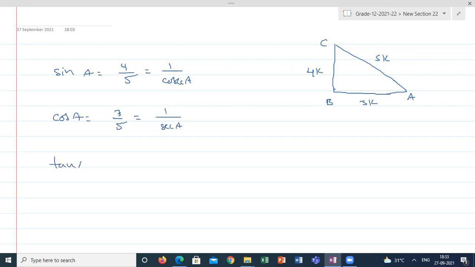Tan A is equal to opposite by adjacent, which is nothing but 1 by cot A. So from here you can write again, because you want to mention separate ratios. Cosecant A is the reciprocal of sine, 5 by 4. Secant A is the reciprocal of cos, 5 by 3. Cot A is the reciprocal of tan, 3 by 4. So easily you can write the rest of the 6 ratios.